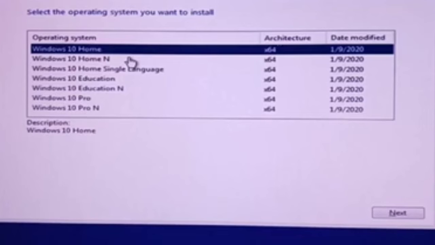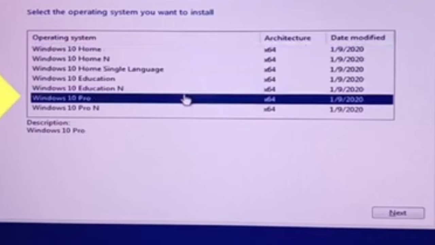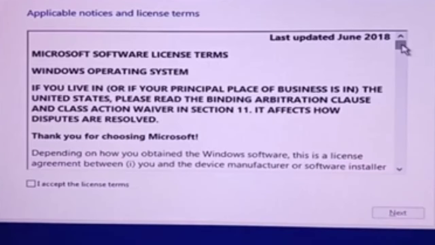Windows 10 Pro is the recommended type. So let's click next, and here is one option, I accept the license terms. Let's click that. Then after you click accept, click next.